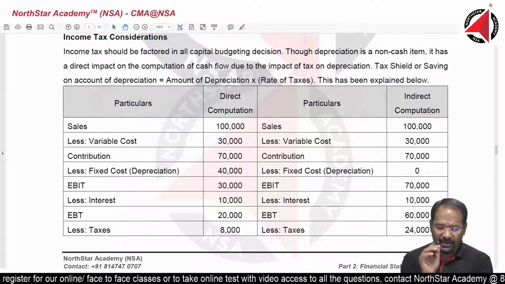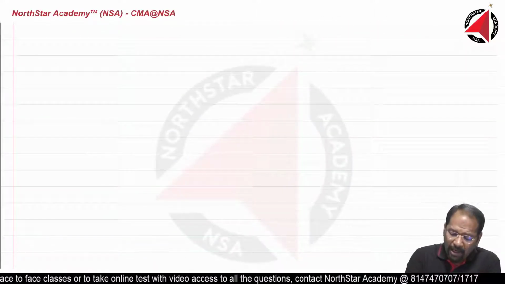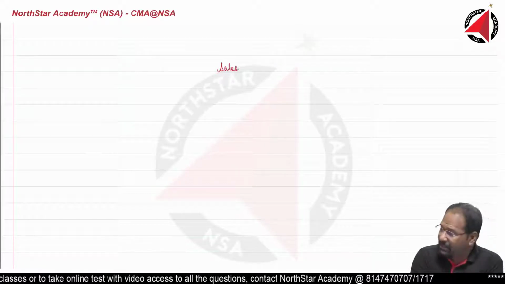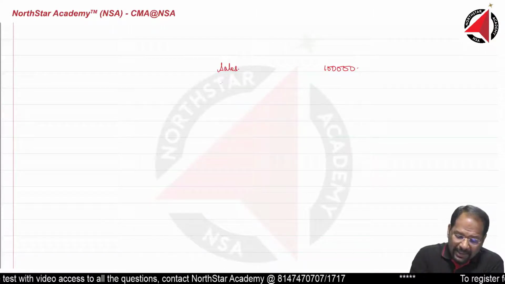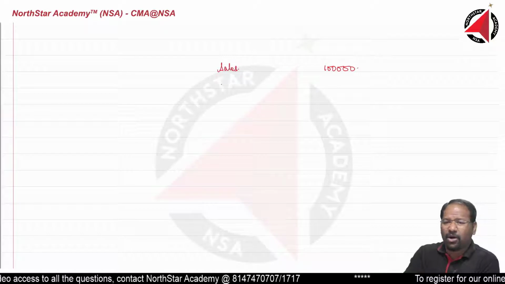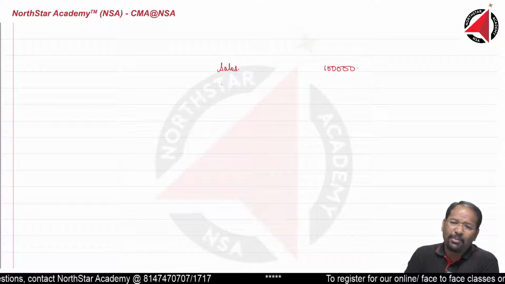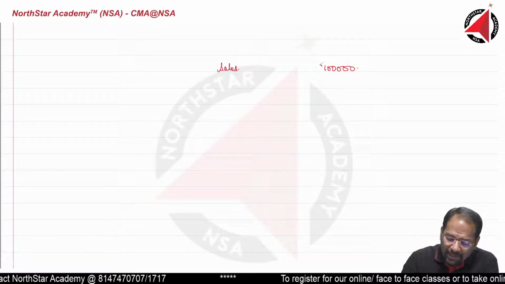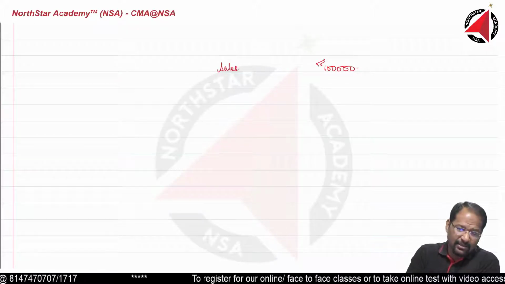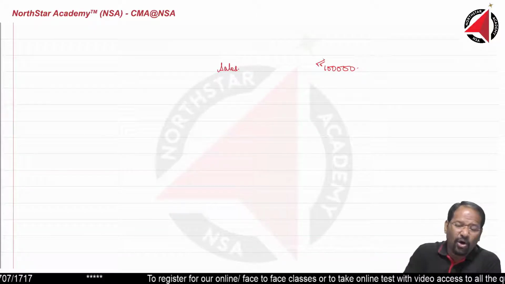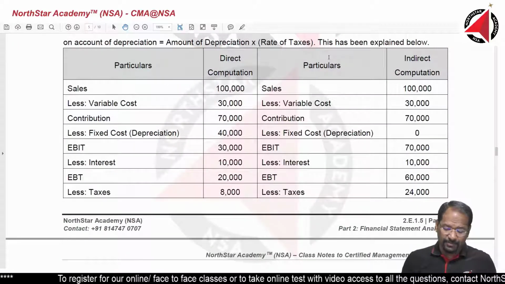How do you calculate it? Understand this example. For example, you have sales of 100,000. In this sales of 100,000, you will have a variable cost, you will have contribution, then you will have fixed cost, then you will have other expenditures. So when you have sales of 100,000, eventually you will have a profit. On profit, you will have to pay taxes. If you don't have depreciation at all, your profits will increase. Let me show you this.